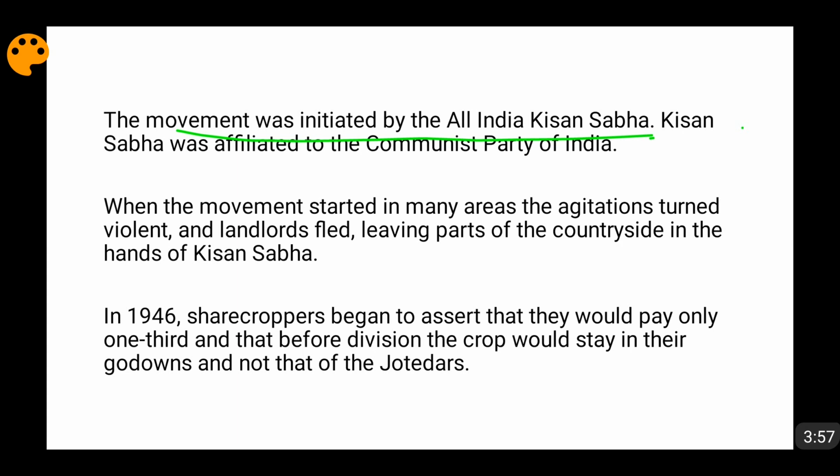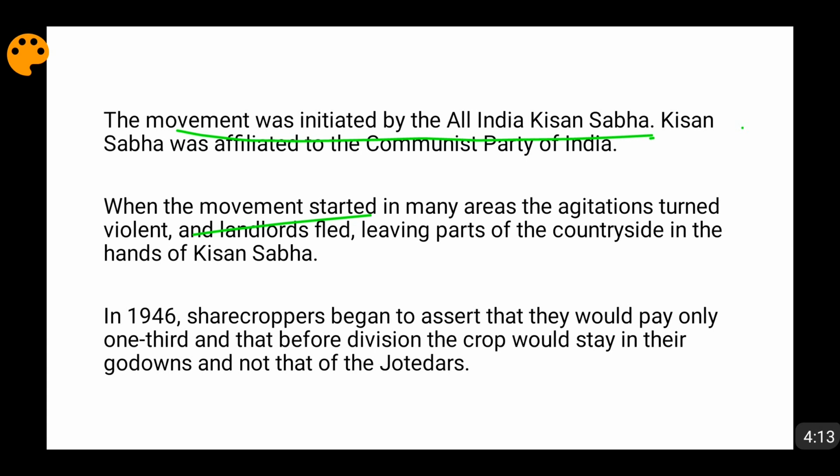Now, when this movement was happening, it was actually not a non-violent movement, friends. Whatever movement Gandhiji led was a non-violent movement. But this was not led by the Indian National Congress or Gandhiji. So obviously, when this agitation started, repression followed.